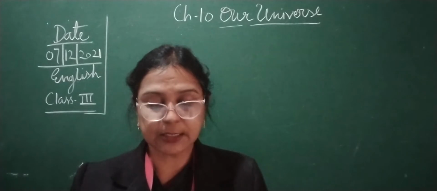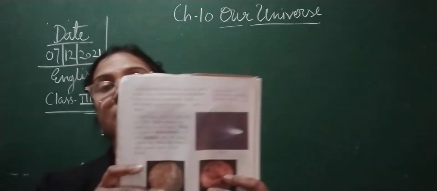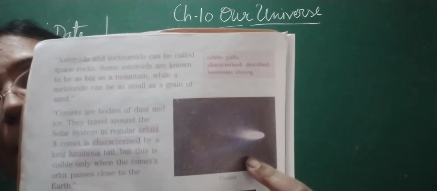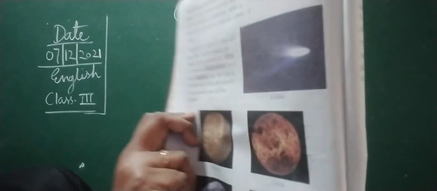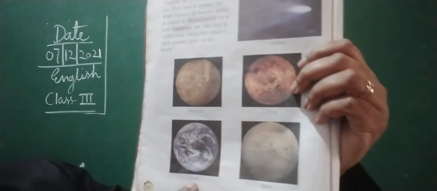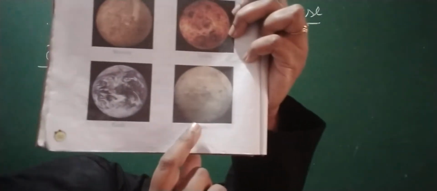Now we are moving to the next. Here you can see children, the picture or image of the comet is given over here, okay. Now we are going to talk about these planets, okay. So this is, you can see this is Jupiter, and this is Venus, and here Earth, and here Mars. So this is comet children, please see, this is comet.